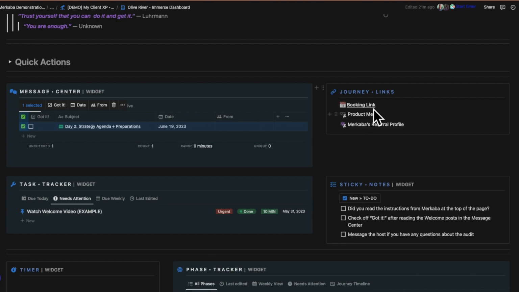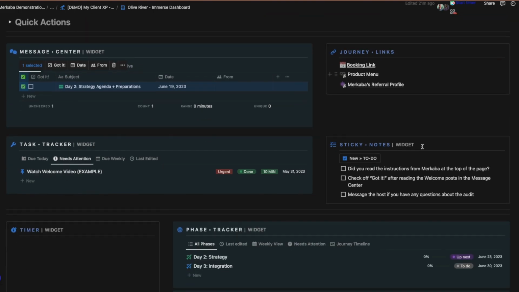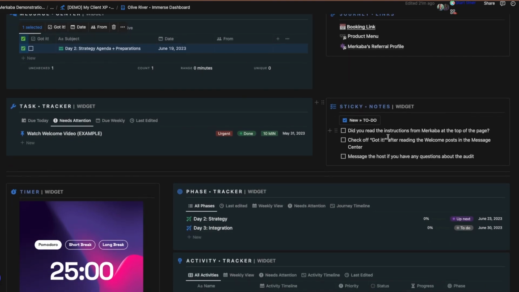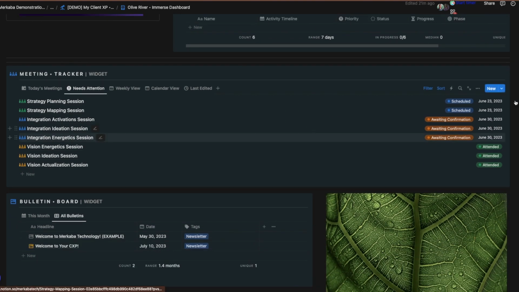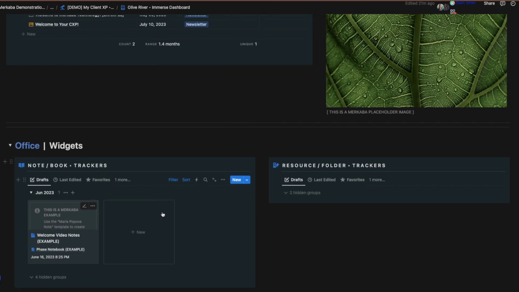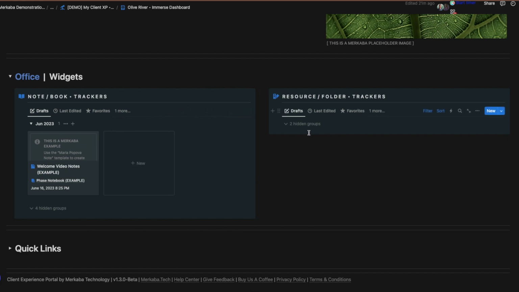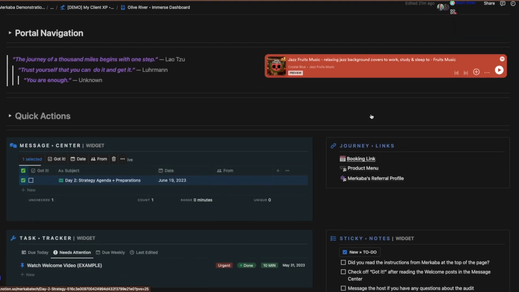So these are the important links that I would want them to have while they're on this journey with me, and I want them to have easy access. So I'm going to place them right here in their journey links so that they know exactly where to find what they need. Here's a quick little sticky notes that they can have, the phases and activities that they're going to be going through with us, and also all of their meetings. If they're creating any notes or any resources that I want to send them, all of those things are right here for them, and they have easy access to all of those things.